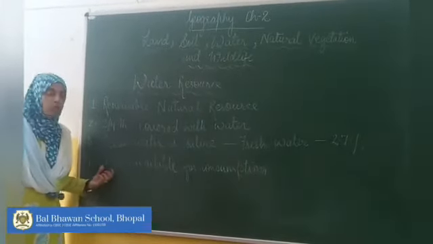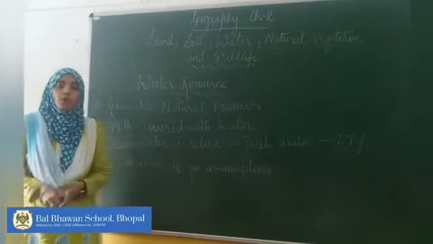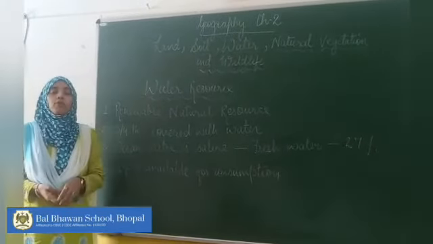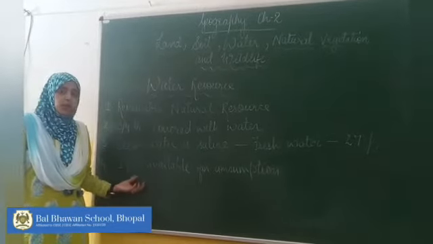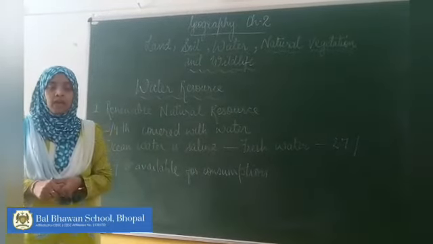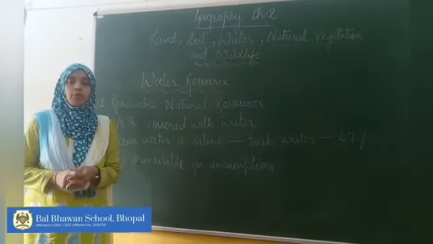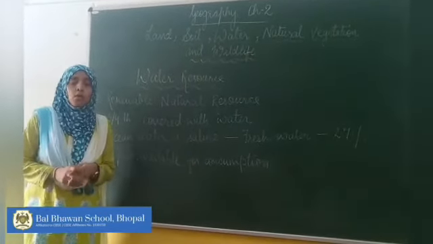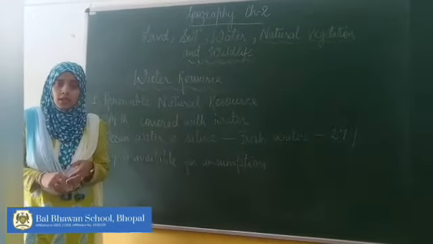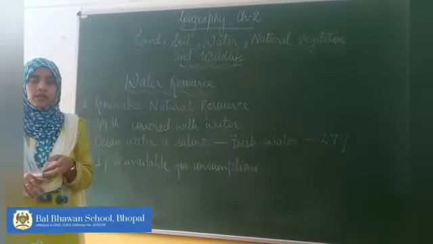So, only 1% of fresh water is available for consumption, which is available in the form of underground water, surface runoff like rivers and lakes, and in the form of water vapor. This 1% of water is not sufficient for the growing population of the world. As you know that population of the world is growing, so people need more water for their domestic purposes and also more water for the production of crops. Means if they need more water in agriculture, they need more water in generating electricity, in running industries and so on.